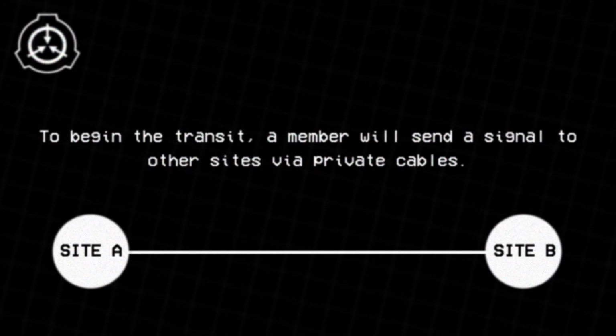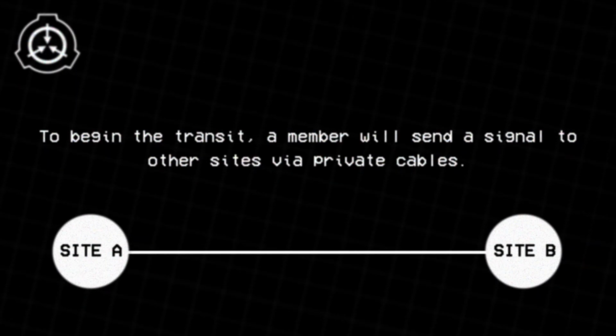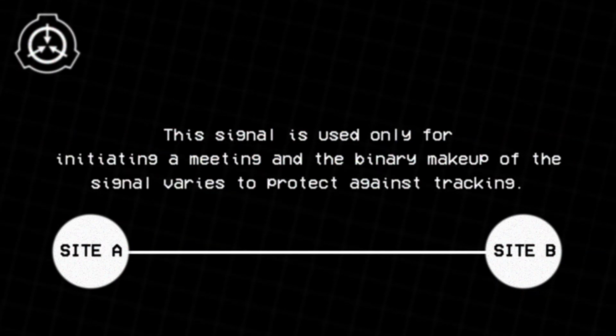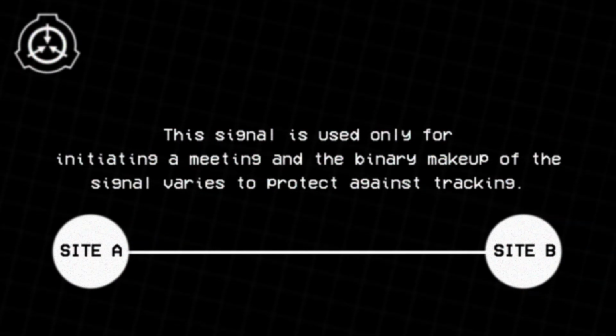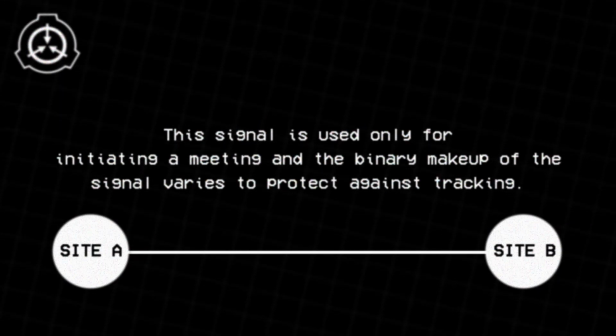To begin the transit, a member will send a signal to other sites via private cables. This signal is used only for initiating a meeting, and the binary makeup of a signal varies to protect against tracking.